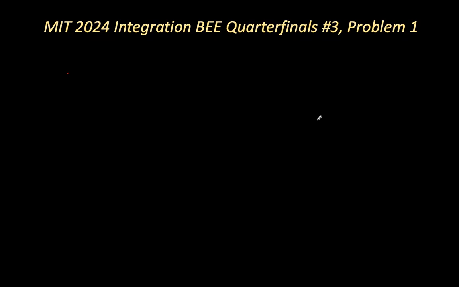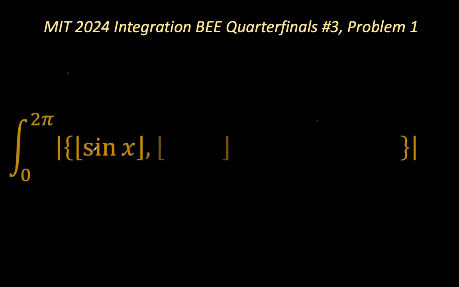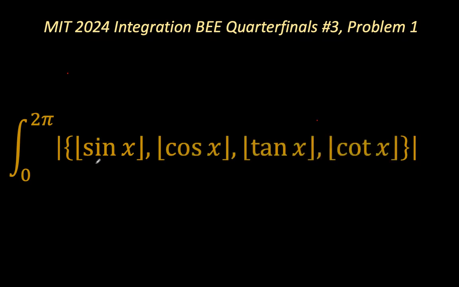So this problem comes from the MIT 2024 Integration Bee Quarterfinals number 3, and we tackle the first problem, which is the definite integral of the cardinality of a set consisting of the floor function of sine x, floor function of cosine x, floor function of tan x, floor function of cotangent x, from x equals 0 to x equals 2 pi.